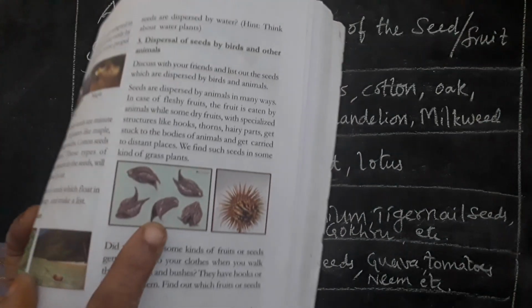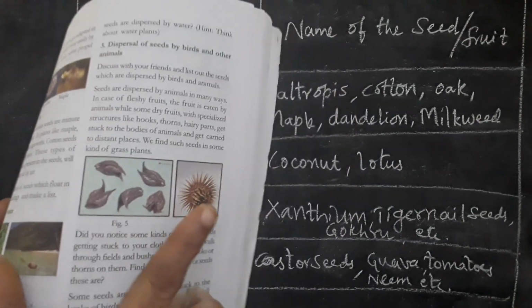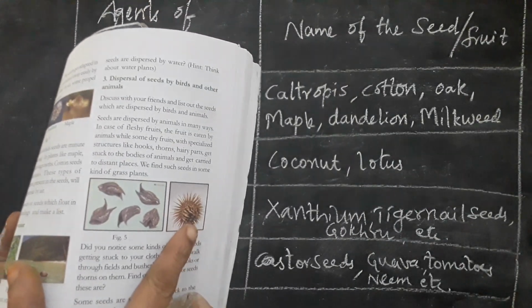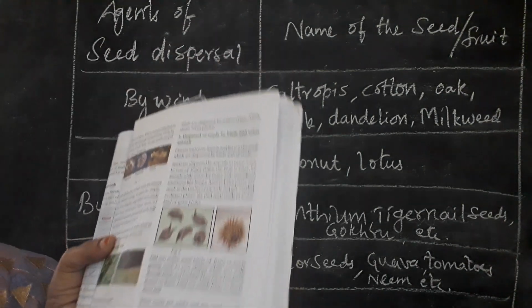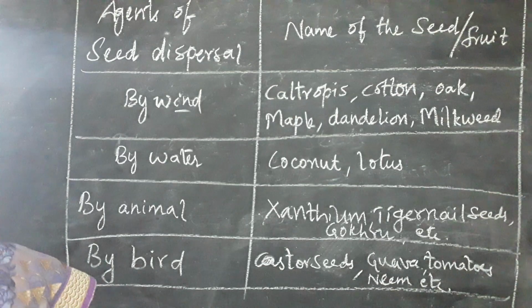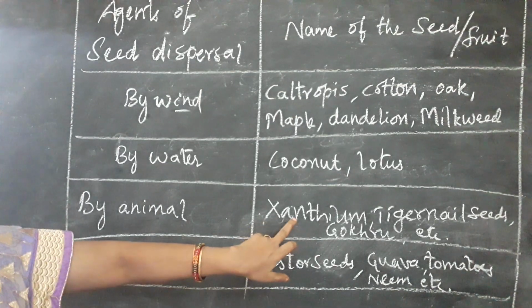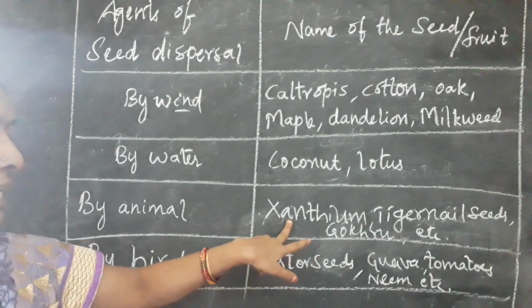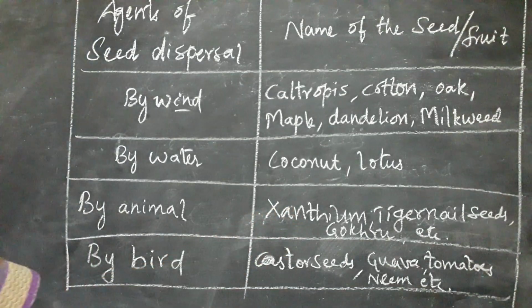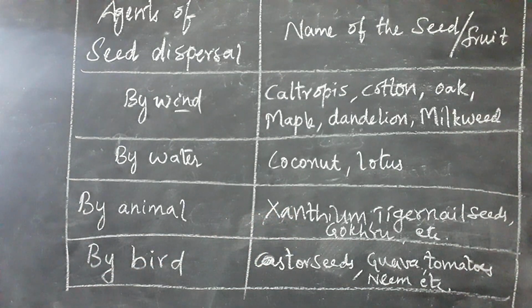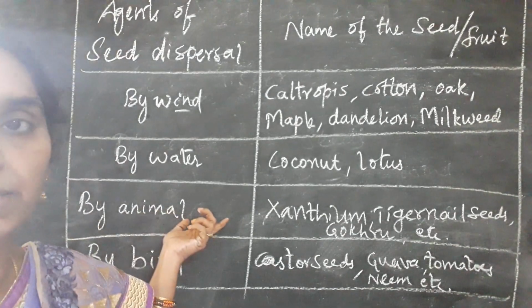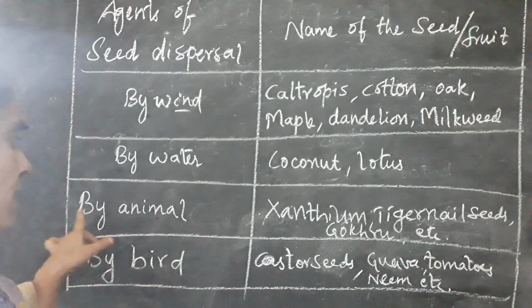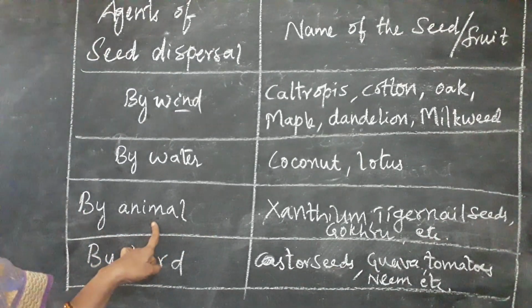The spines, the thorn-like or hook-like structures over the seeds get stuck to the fur or skin of animals and are transmitted from one place to another, so that they germinate at some other place during favorable conditions. So this is about the dispersal of seeds by animals.